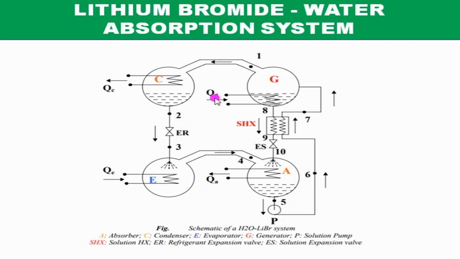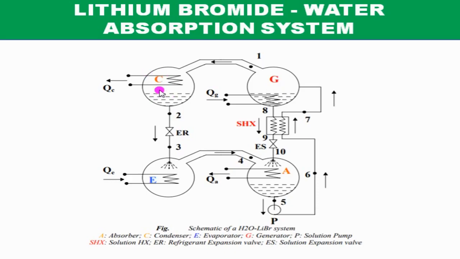So when you are supplying heat to this weak solution, vapor is generated, and this vapor flows into the condenser. In the condenser, the vapor comes in contact with the cooling water coils, and the vapor condenses. Since condensation is again an exothermic process where heat has to be taken out, this cooling water takes the heat of condensation out of the system.